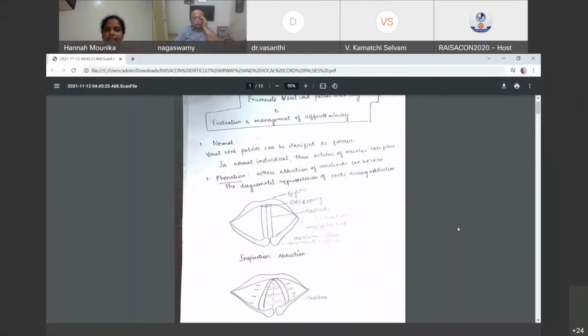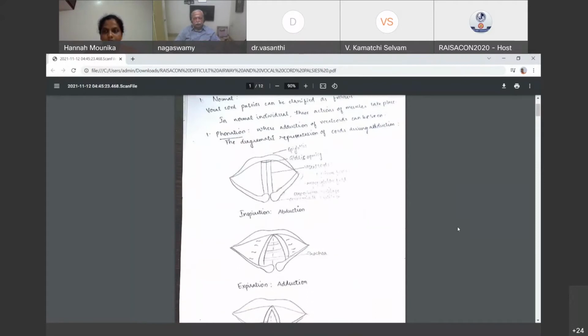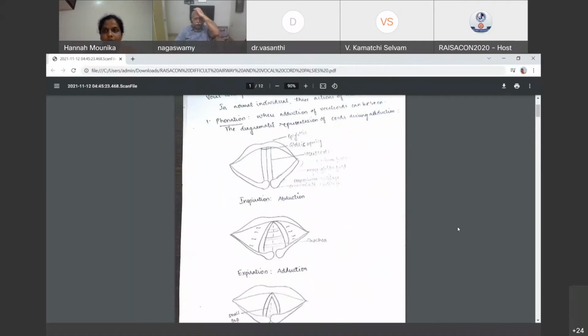One more thing: in your beginning itself, you have to say that you must be checking your equipment and keeping it ready. Whether you anticipate difficulty or unanticipated difficulty, you must always check the equipment, and in that you must mention the cricothyroidotomy kit.